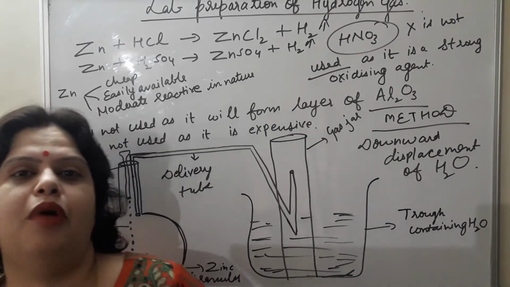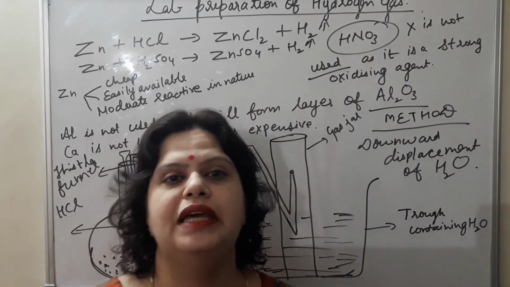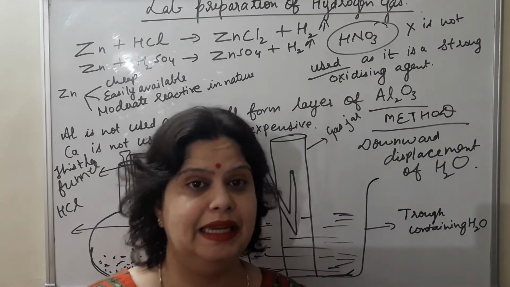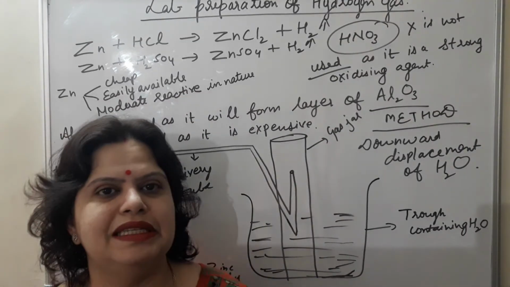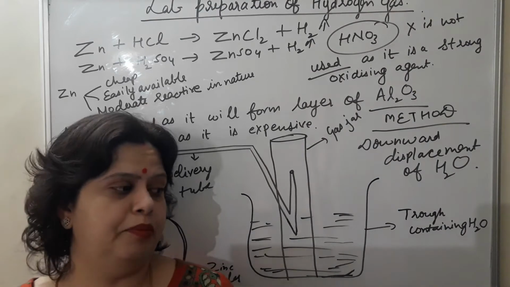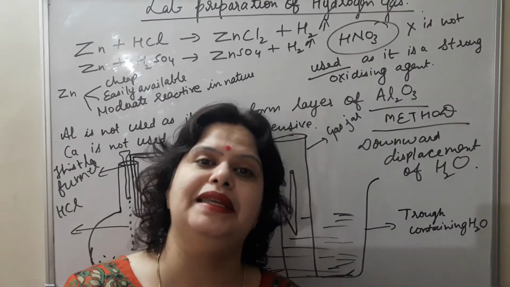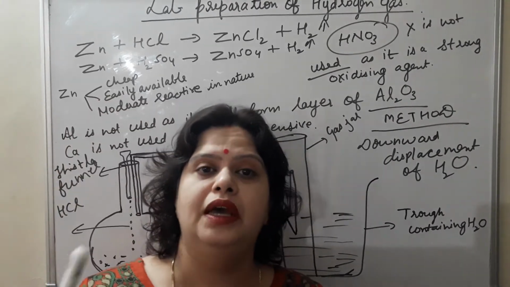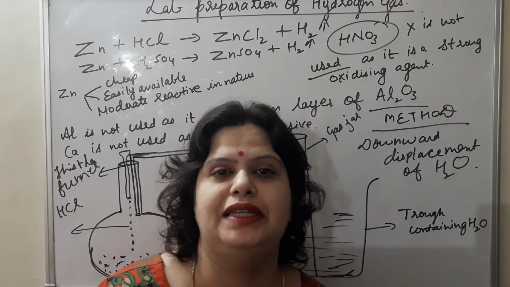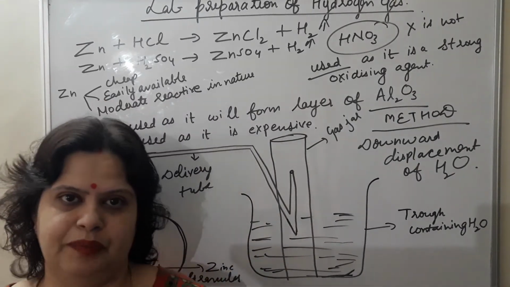So we discussed the occurrence of hydrogen, comparison of hydrogen with alkali metals and with non-metals, that is halogens. Why the properties of hydrogen are in contrast between metals and non-metals, and why the position of hydrogen is not specified in the modern periodic table. All these things we discussed in our previous lecture.